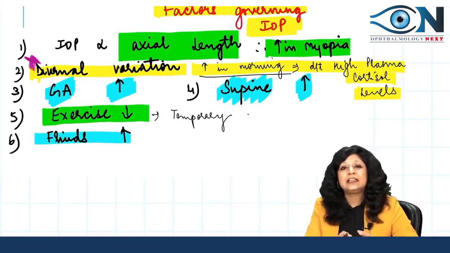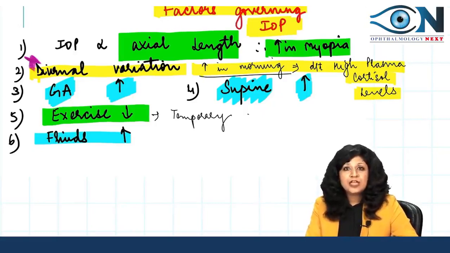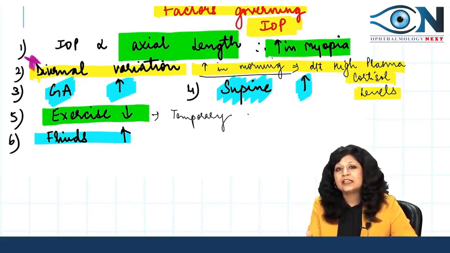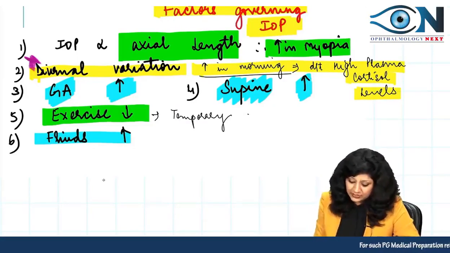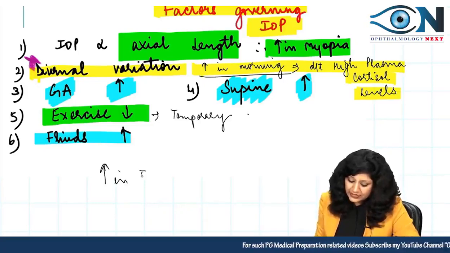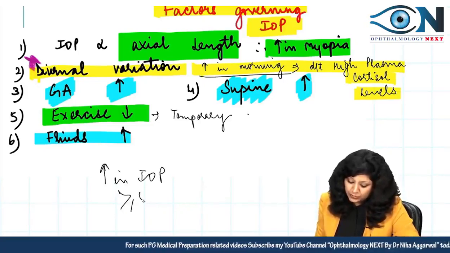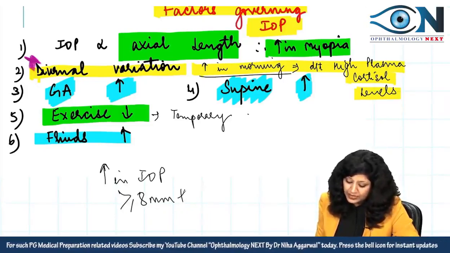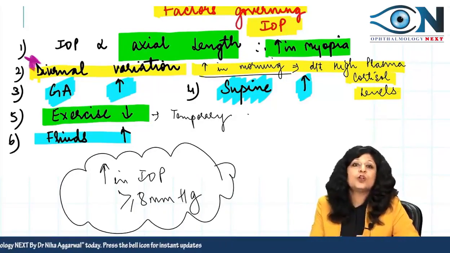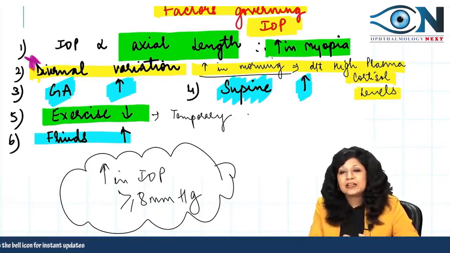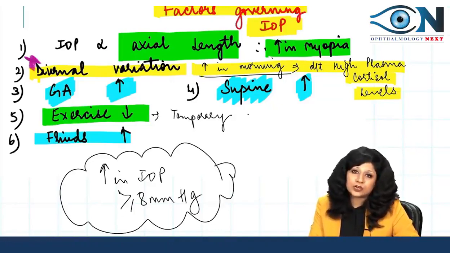Fluids can lead to an increase in the intraocular pressure, and the example of this is our provocative test, the water drinking test that we do. In the water drinking test, what happens? There is an increase in the intraocular pressure, and if it is more than 8 mm of mercury, then this is highly suggestive and diagnostic of glaucoma, right? So fluid intake can also increase the intraocular pressure.